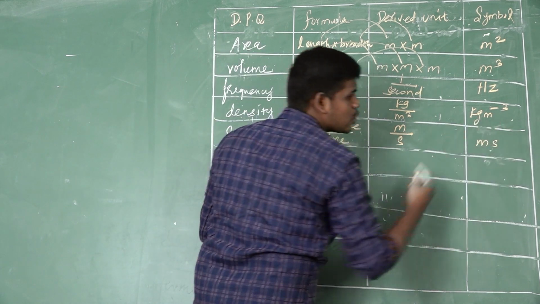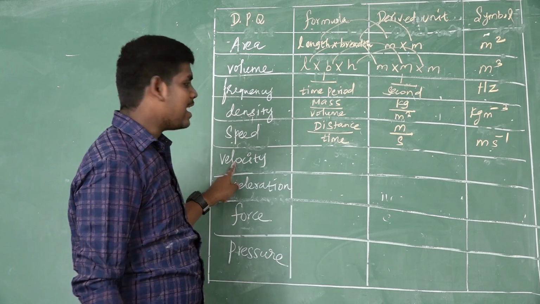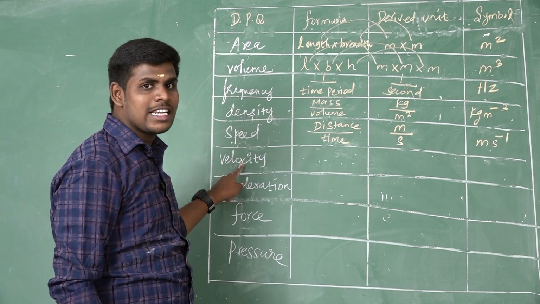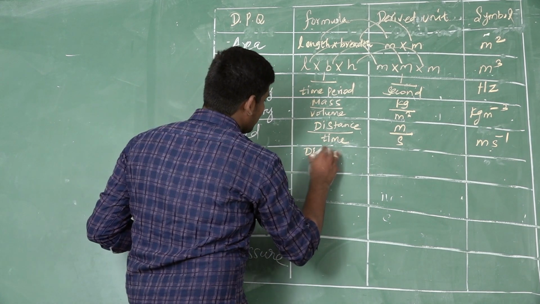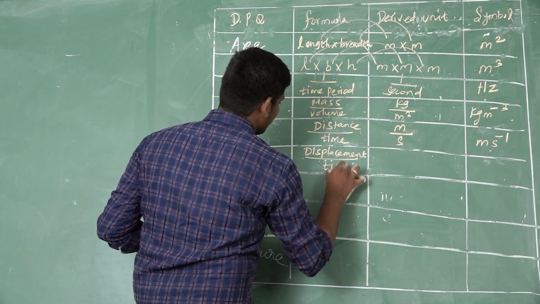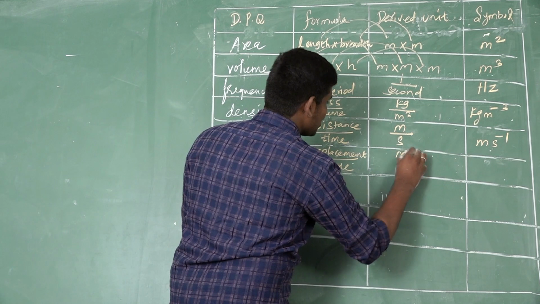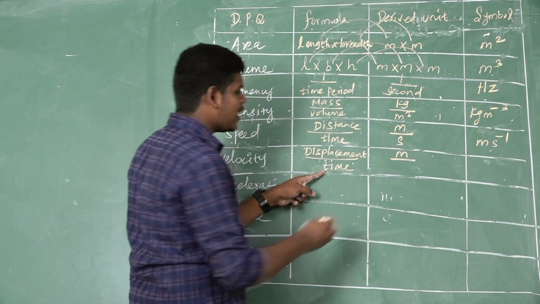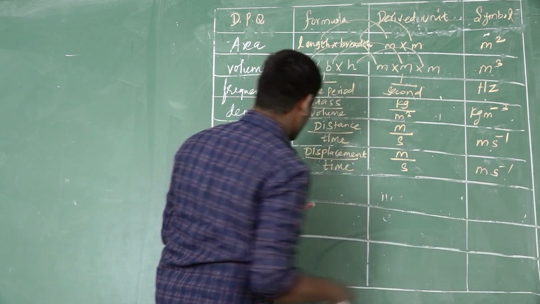So this power goes up, means negative. So minus 1. And the next one is velocity. Velocity means displacement divided by time. The unit of distance and displacement are same, so measured by the meter. The unit of time is measured by second, so meter second power minus 1.